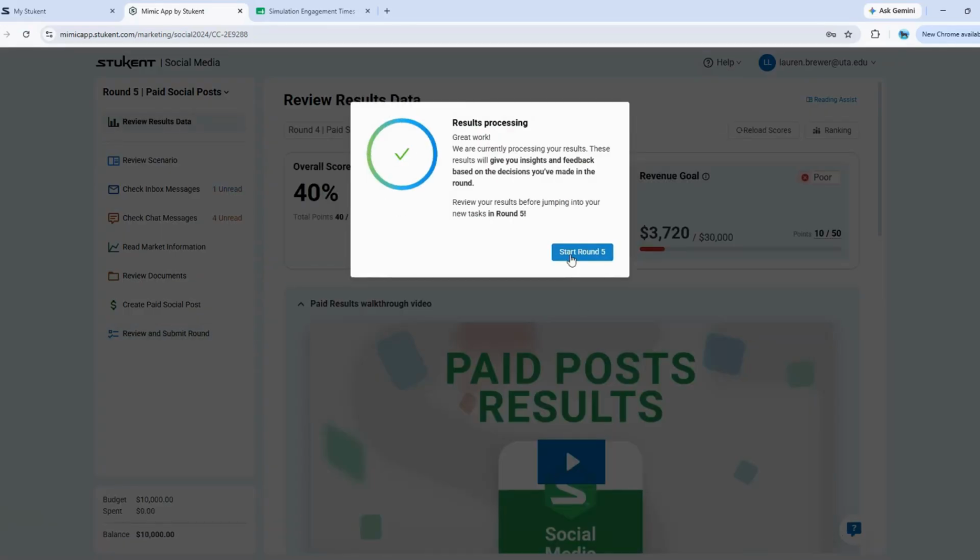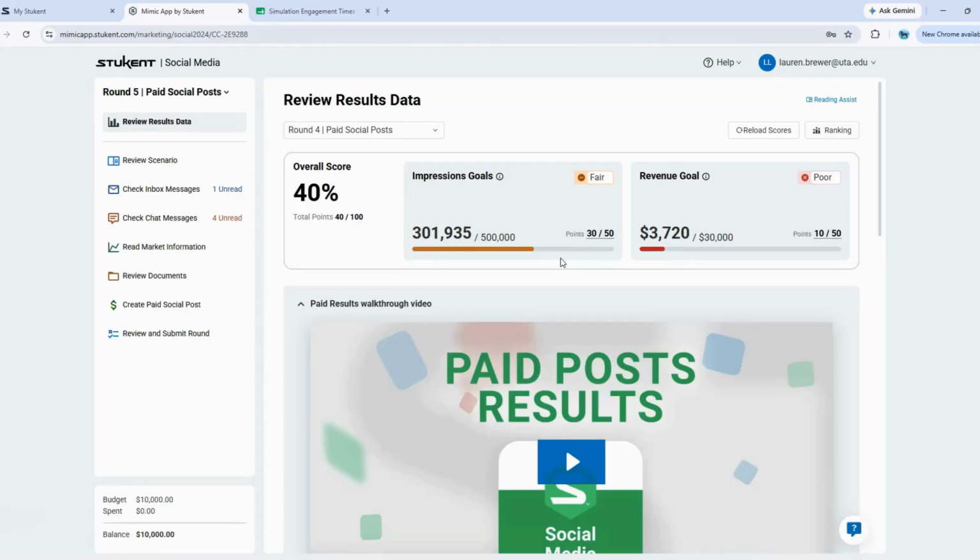All right, we're in round 5. And my score is an overall 40%. So this did not go quite as well as I had hoped. I can see here my impression goal is not met, and my revenue goal is also not met.